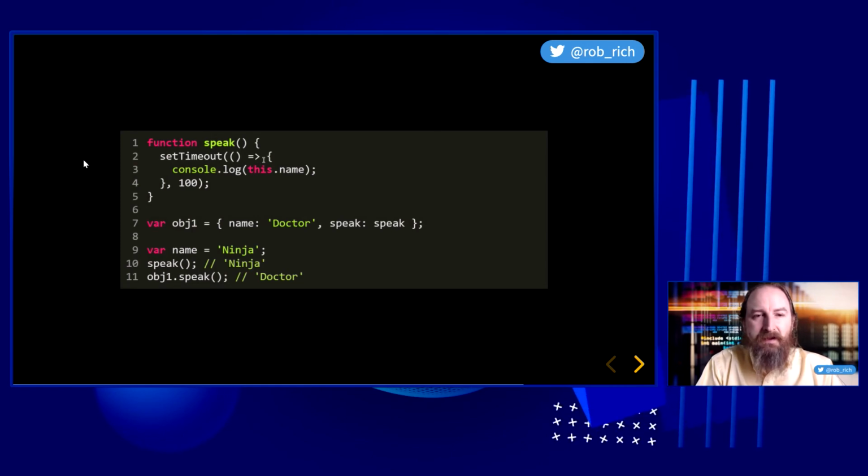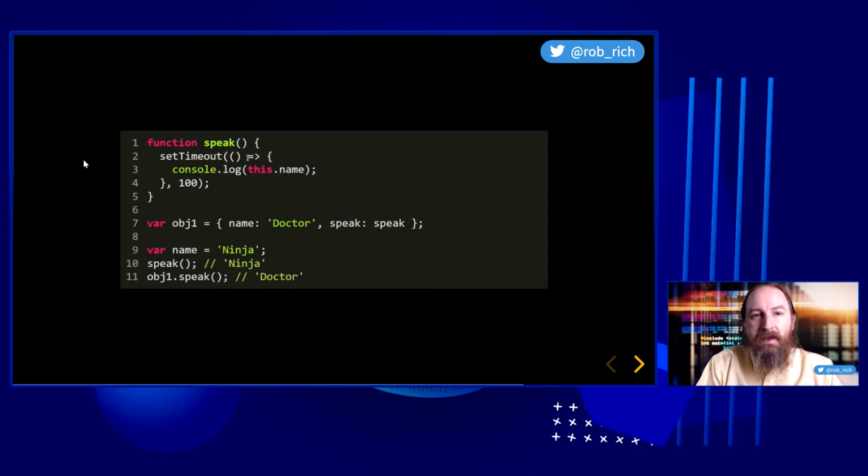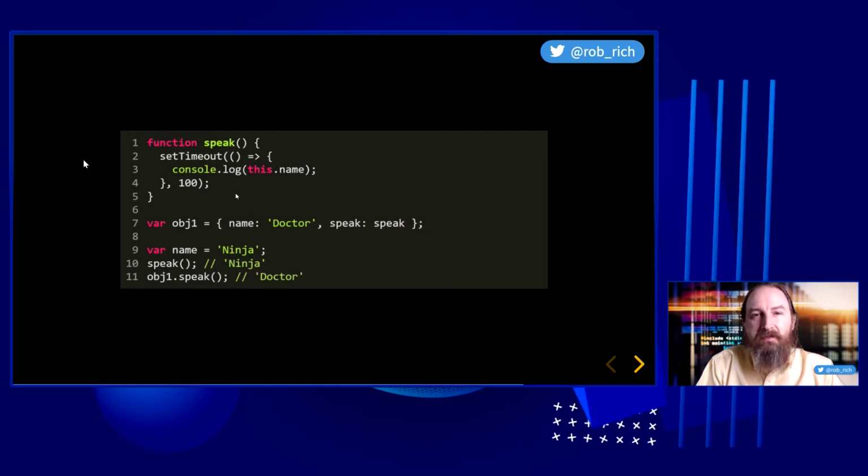Somebody's going to say, well, I'm just going to flip this to function, or I'm just going to flip this to an arrow function, because then they'll be consistent. But we intentionally chose a non-arrow function and then an arrow function to be able to get the behavior that we expected.